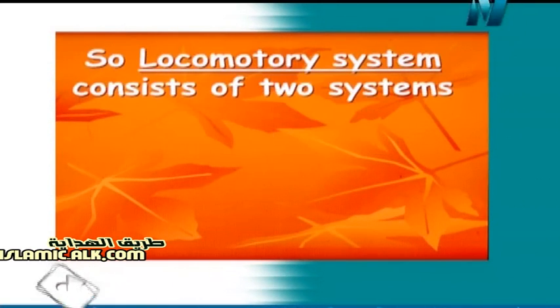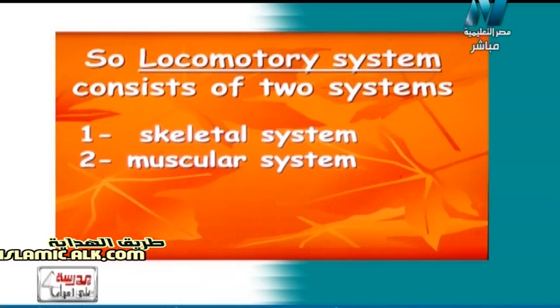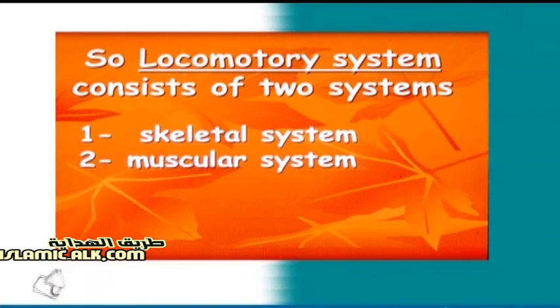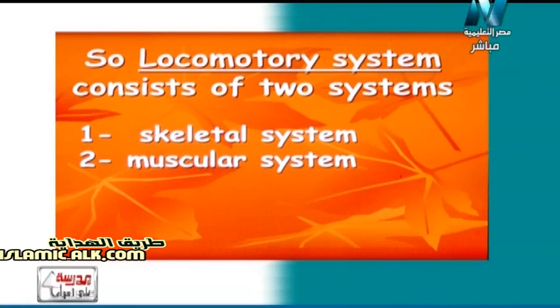So now, let's start with the locomotory system, which consists of two main systems, the skeletal system and the muscular system. But what about the nervous system? The nervous system, as I said before, controls all those systems. So today we will talk about the skeletal system and also the muscular system.